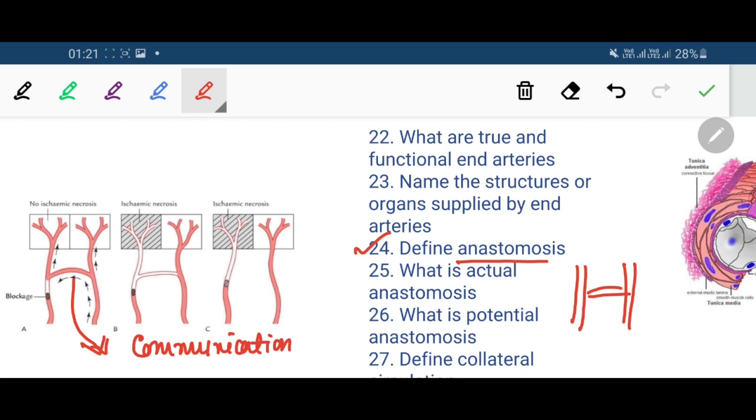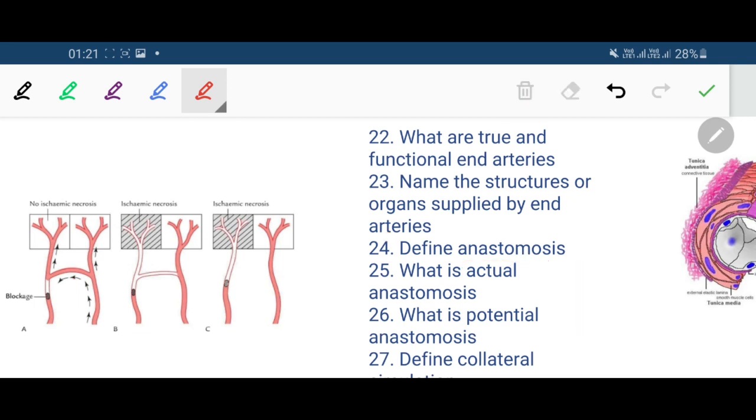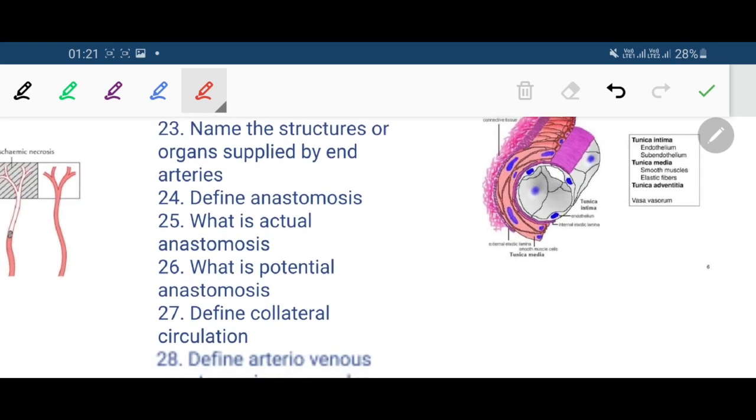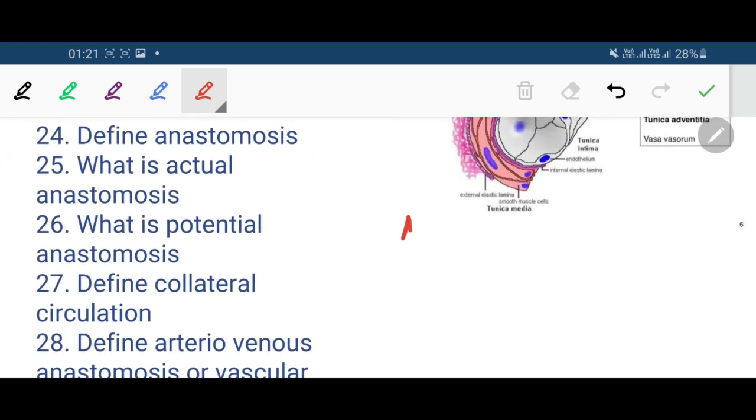What kind of anastomosis do we get to see? There are two types of anastomosis that we get to see. Anastomosis, very easy, is basically a communication.